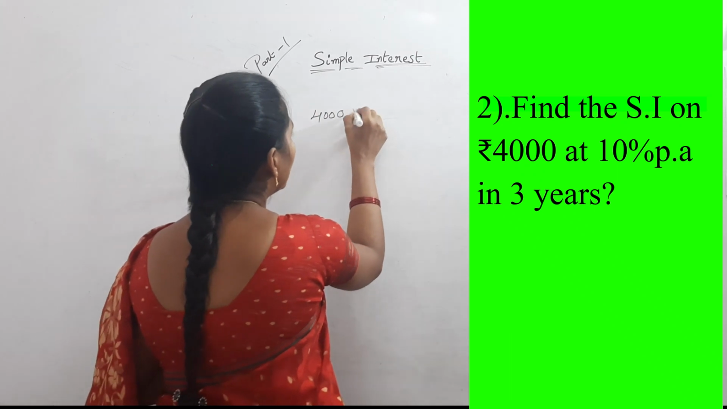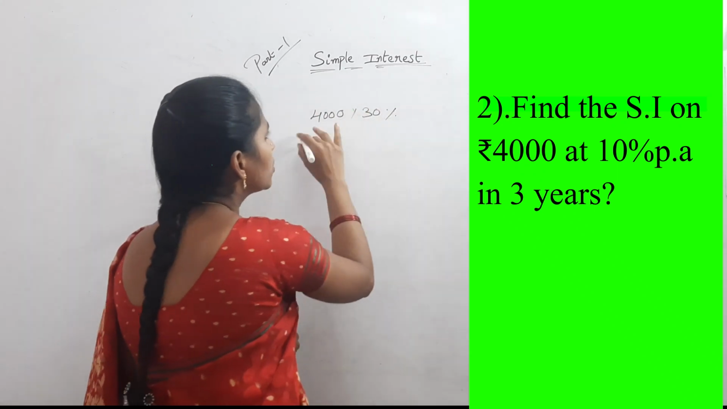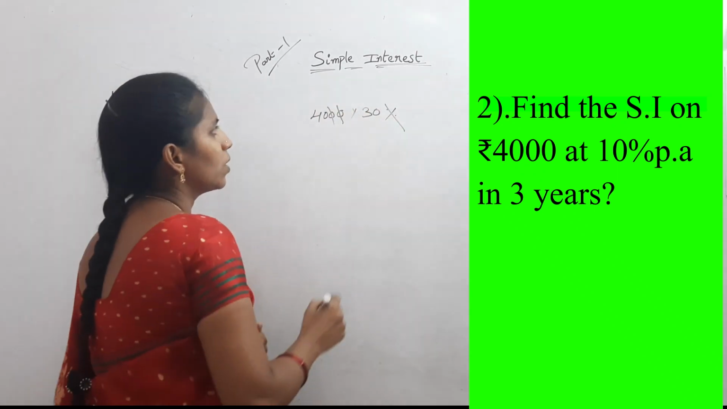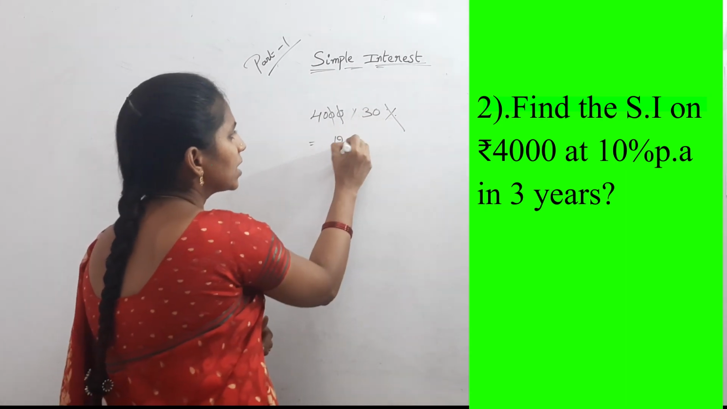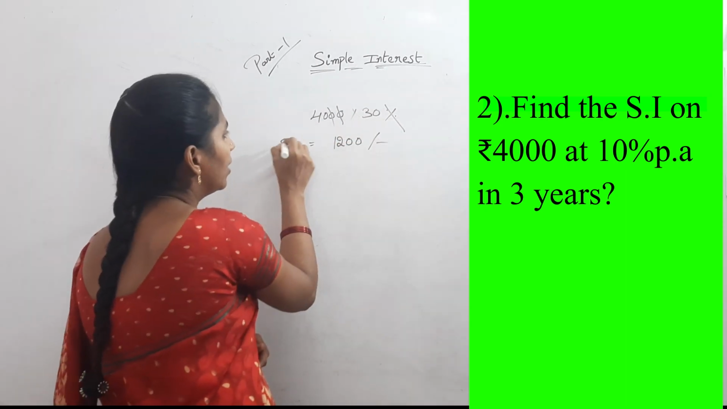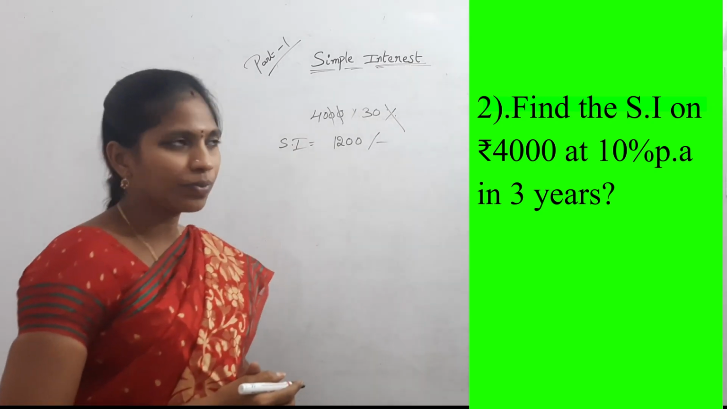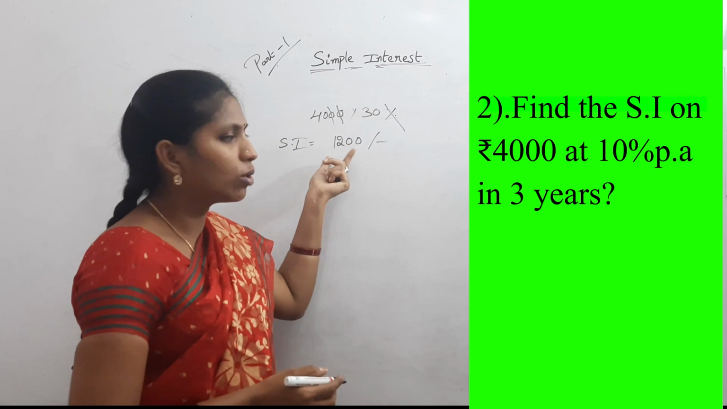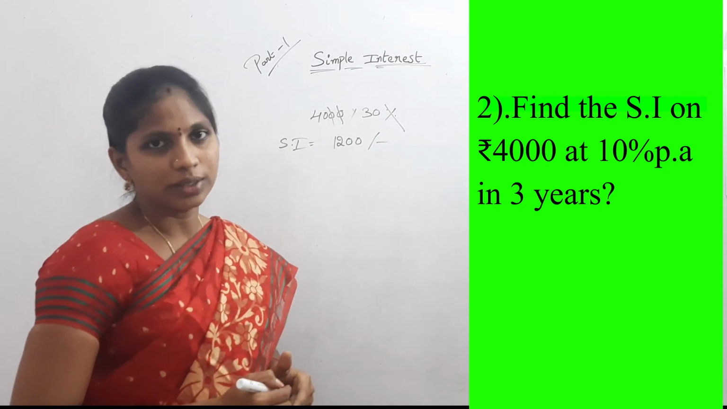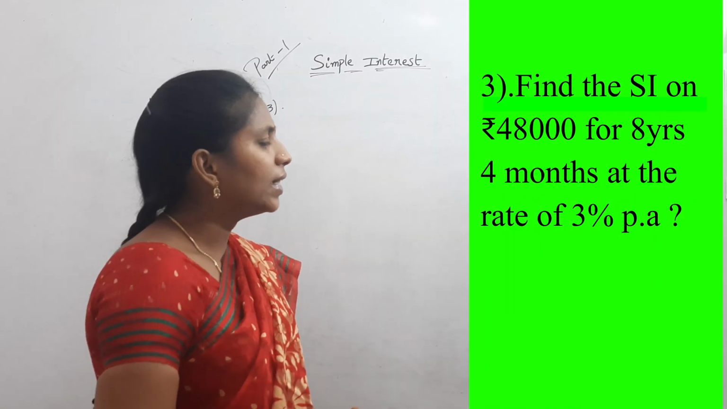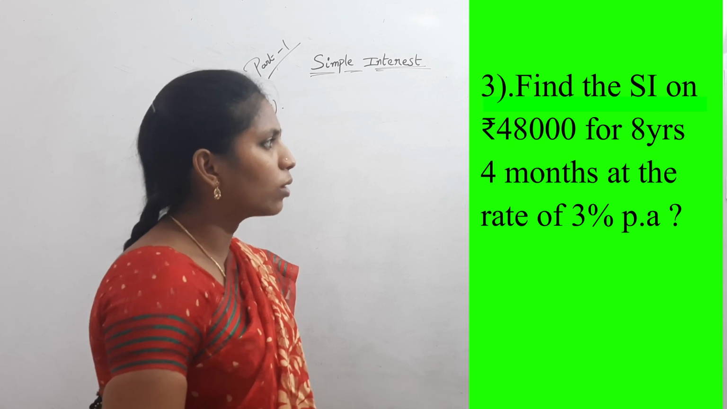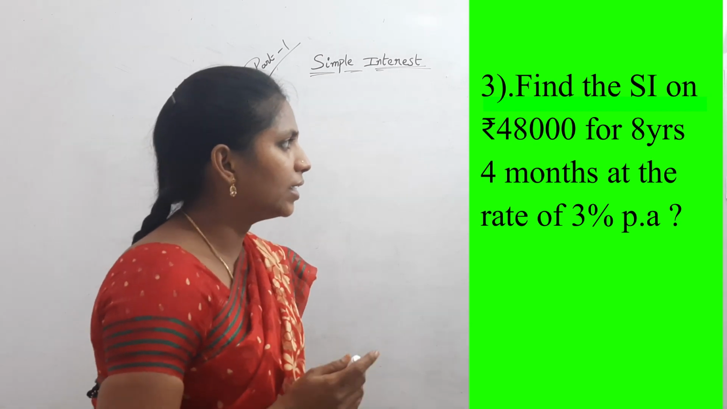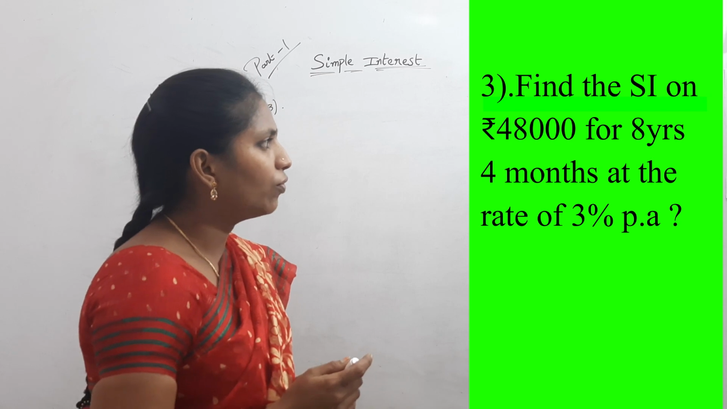So calculate 30% on this 4,000. Percentage and 0 gets cancelled. So what is the result? 1200. 1200 is simple interest. What is the amount? 4,000 plus 1200. Then 5,200 is the amount. Now see third question. Find the simple interest on 48,000 rupees for 8 years 4 months at the rate of